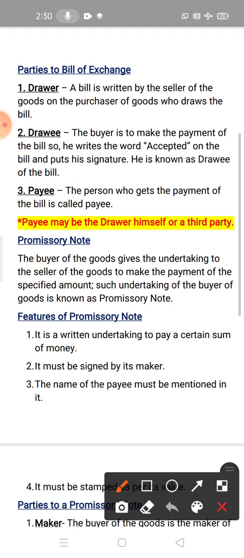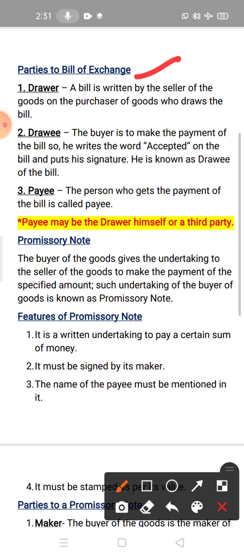Next is parties to bill of exchange. Means how many parties are involved in a bill of exchange. So number one is drawer. Now who is drawer? Drawer is a seller of the goods who writes the bill. Okay, so drawer means a bill is written by the seller of the goods on the purchaser of the goods who draws the bill.